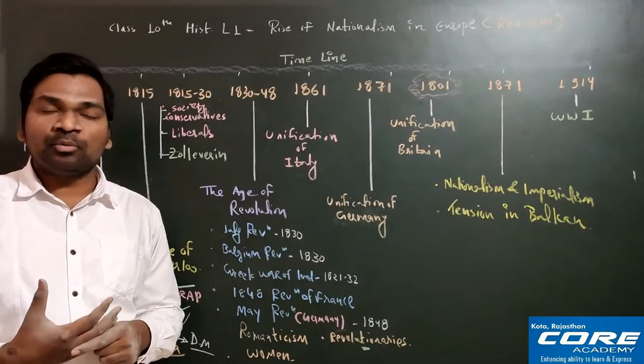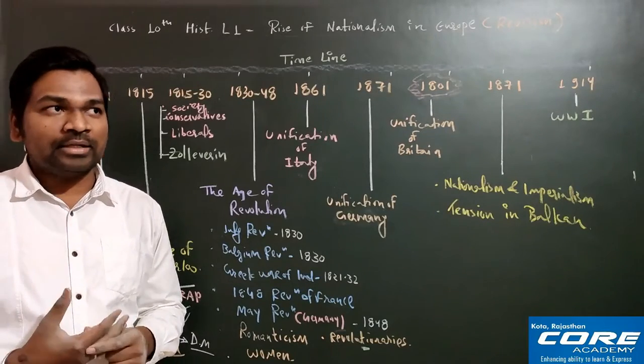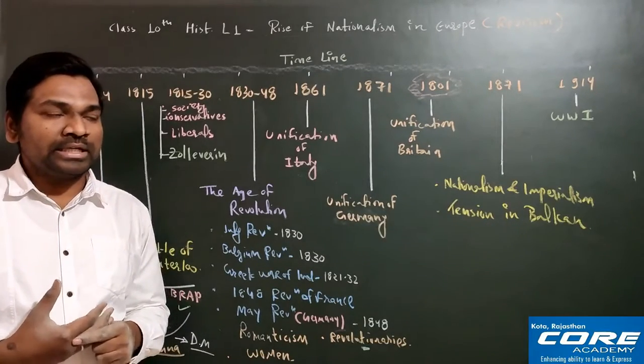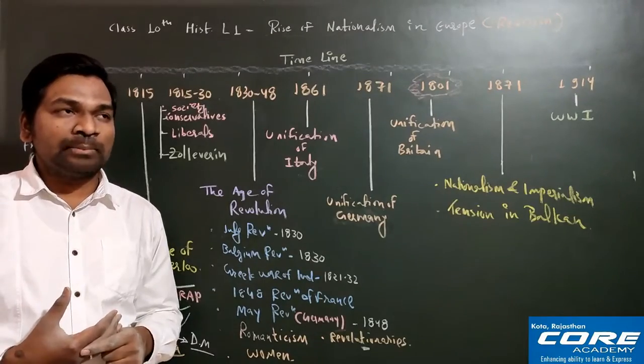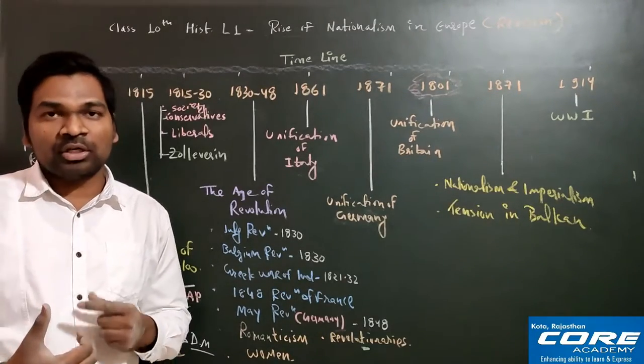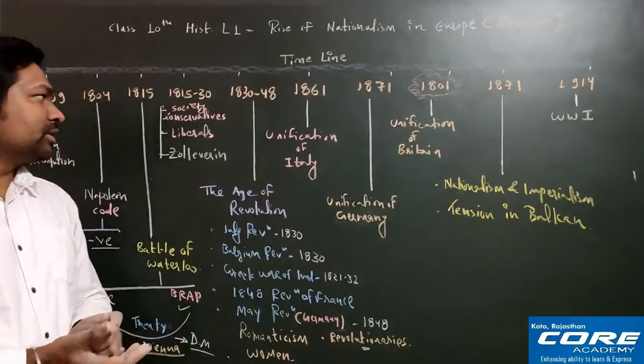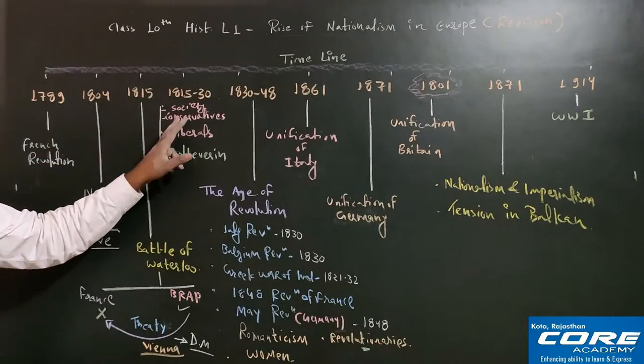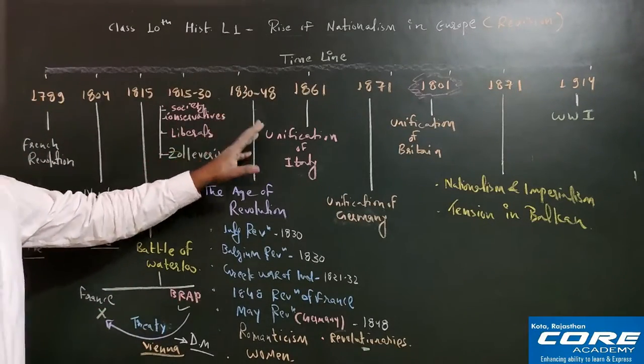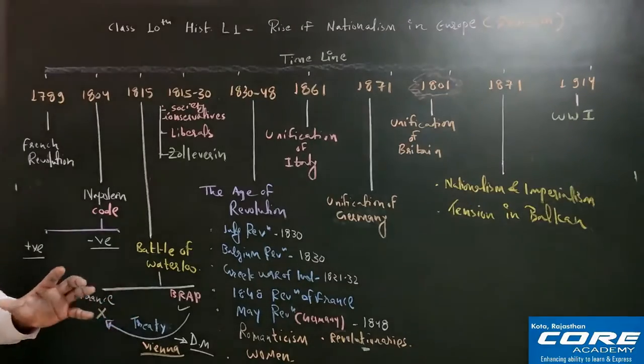They were always supporters of the monarchic system, and they were saying that whatever was going on in the past should be there in the present and should continue in the future also. So this is about the conservatives. Always remember, conservatives were supporting the monarchic system, meaning king and queen type of system, okay?